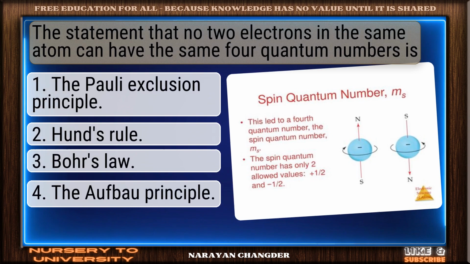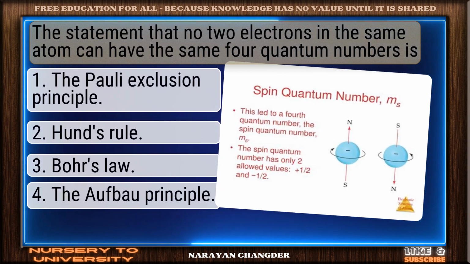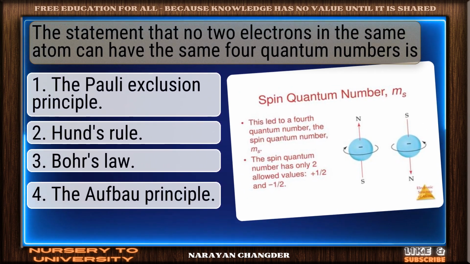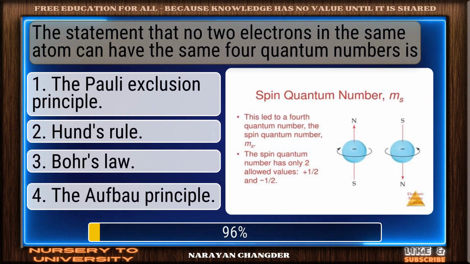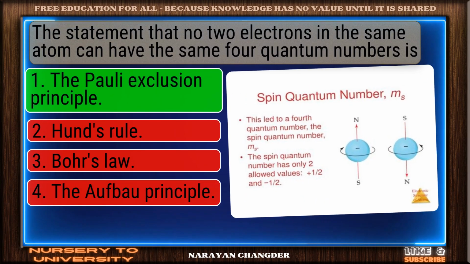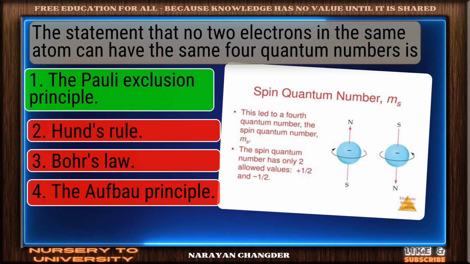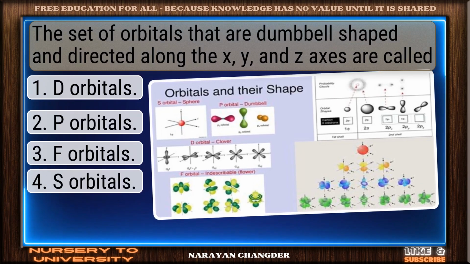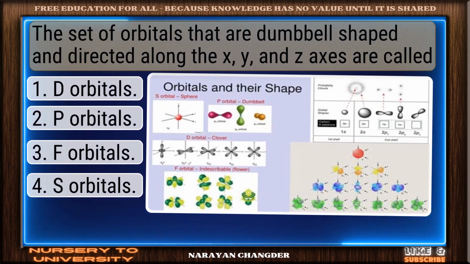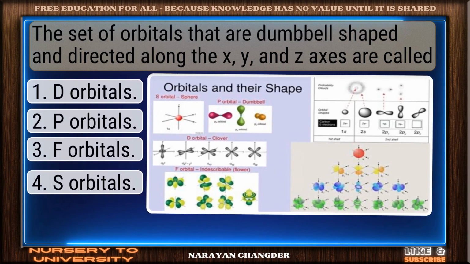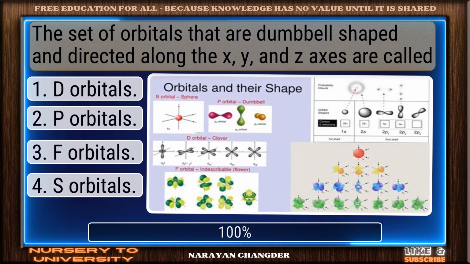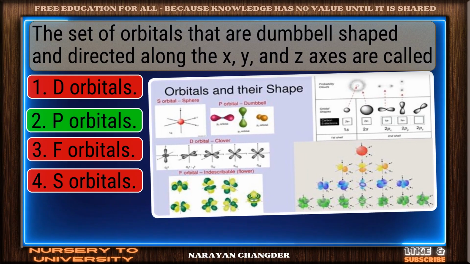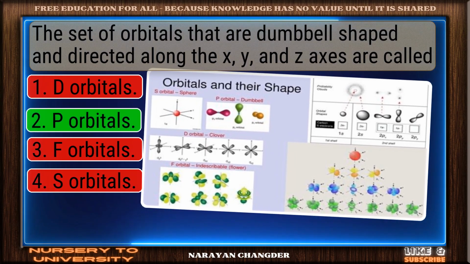The statement that no two electrons in the same atom can have the same 4 quantum numbers is. Sharp thinking. The Pauli exclusion principle is the right choice. The set of orbitals that are dumbbell-shaped and directed along the x, y, and z axes are called. Perfect. P orbitals is the correct choice.